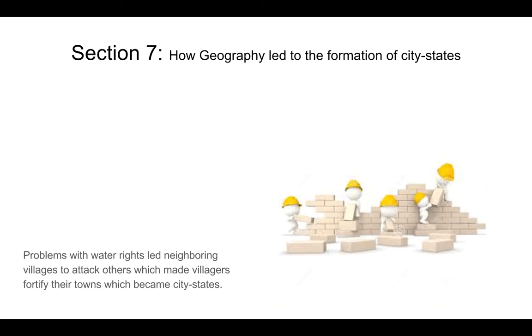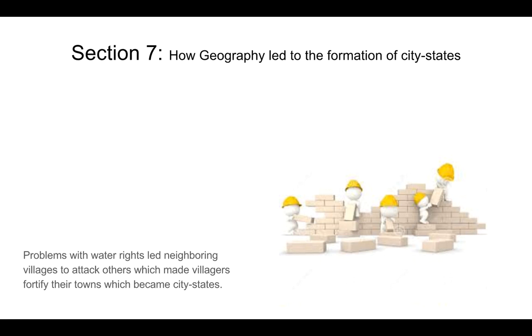Then the last thing that happens is, as with any conflict, somebody has something that other people want. In this case it was water, and when somebody took water that others believed was theirs, they began to attack the other villages because they felt that they had rights to that water as well. And so what happens is they begin to fortify their towns, which then really become the earliest versions of these city-states, or cities that kind of had their own governments and kind of ran as their own country.